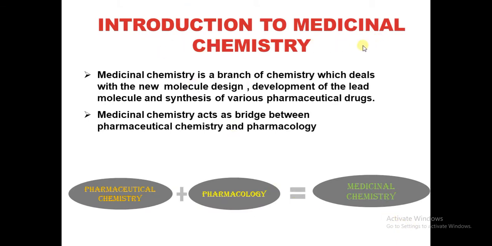Introduction to Medicinal Chemistry. Medicinal chemistry is a branch of chemistry which deals with the new molecule design. So, if we want to design a new molecule, then we can go through the branch that is medicinal chemistry. Development of the lead molecule. After designing the new molecule, if we want to develop it into a lead molecule, then also we have to use the medicinal chemistry branch.